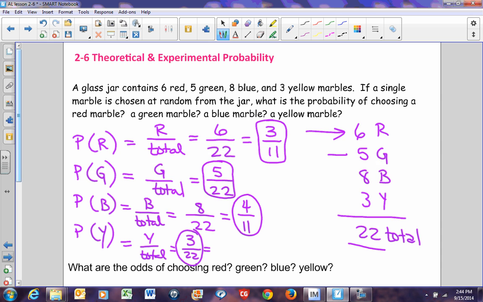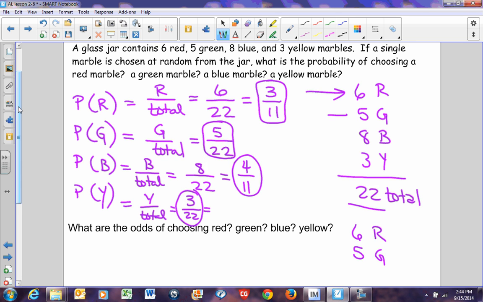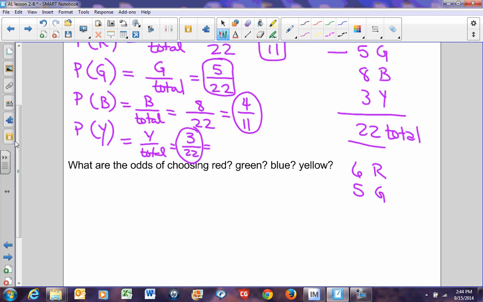Now let's look at the difference between probability and odds. Same type of problem. Okay? In fact, the exact same problem, but now we're going to look at odds. So I'm going to rewrite my totals down here so that I know there are 6 red, there are 5 green, there are 8 blue, and there are 3 yellow.